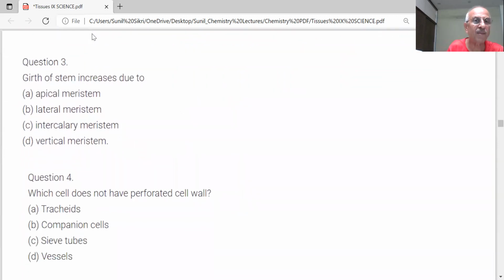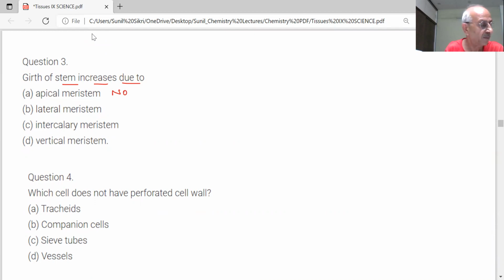Next question is coming. Girth of stem increases due to: first, apical meristem. Yes or no? This is wrong. What is apical meristem?